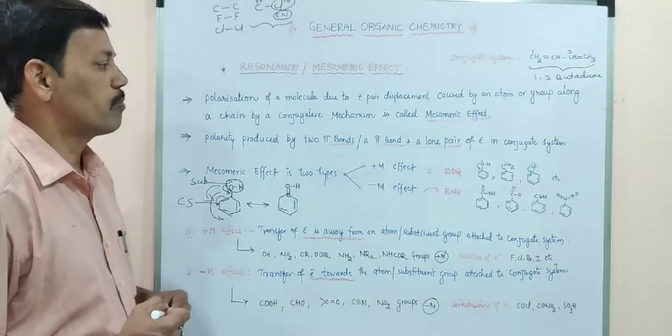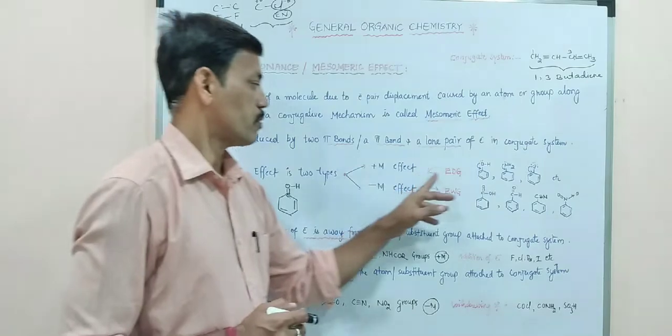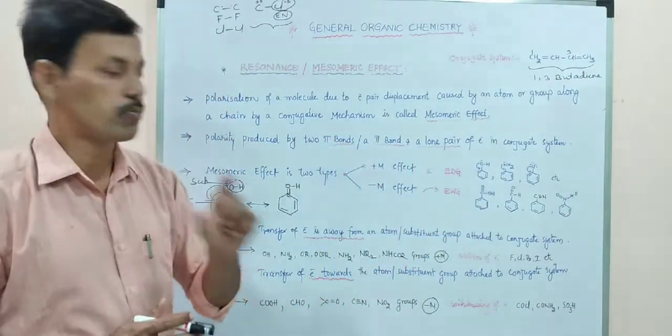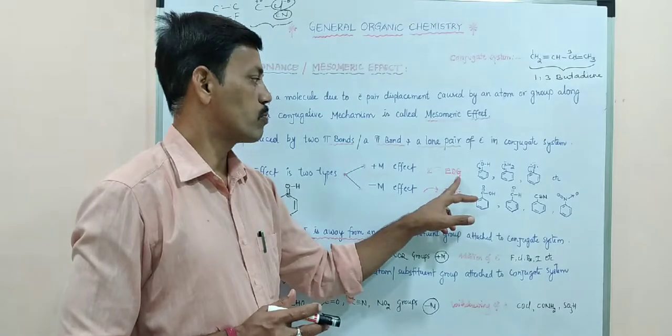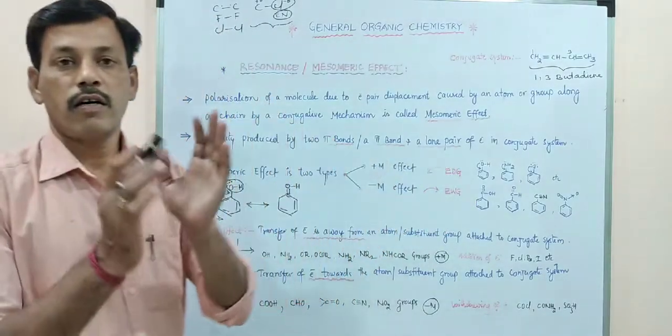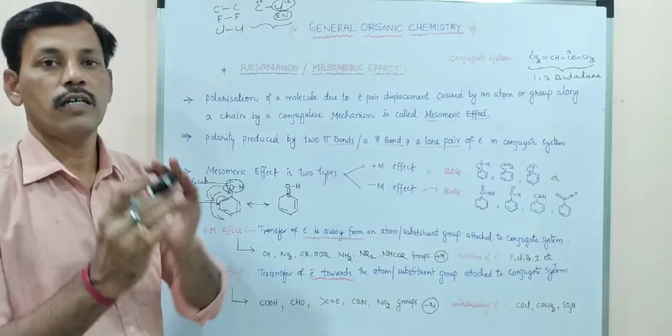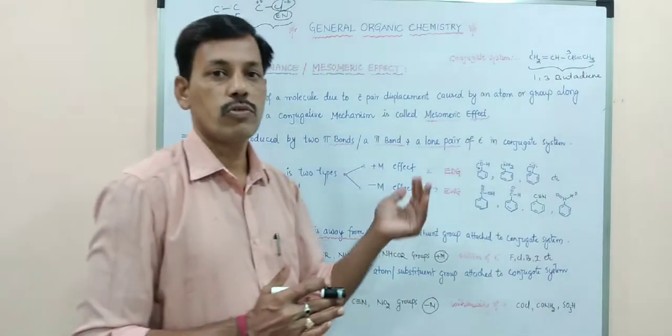So here some examples are given. Electron donating groups. What is this? Electron donating groups are linked with the conjugate system, so they give electrons to the conjugate system. Here the benzene ring is there, the conjugate system, and OH is donating electrons. This oxygen has a pair of electrons, and it gives them to the conjugate system.